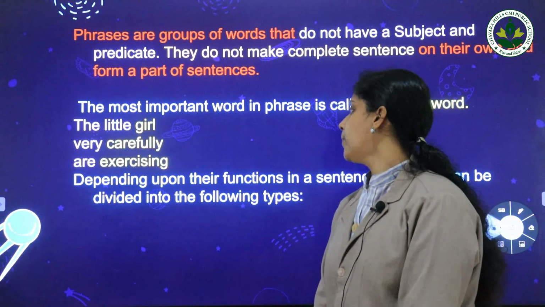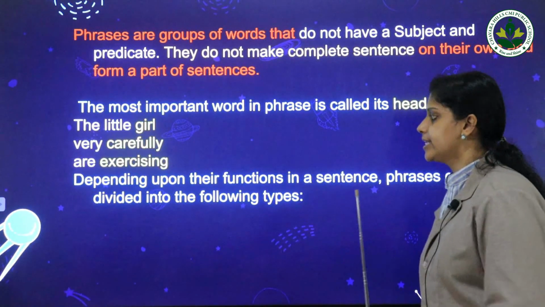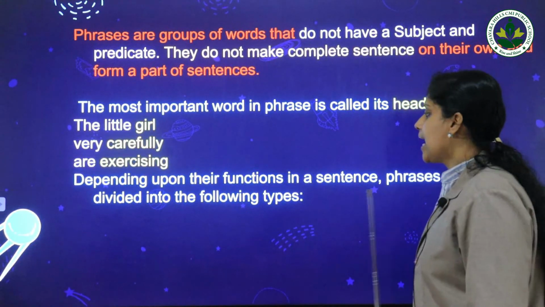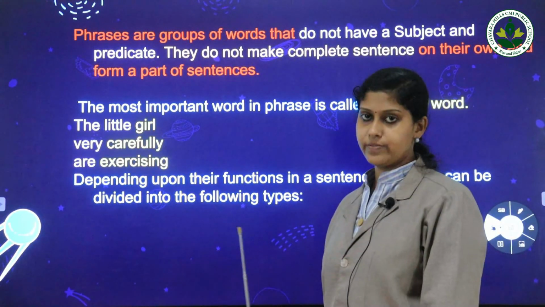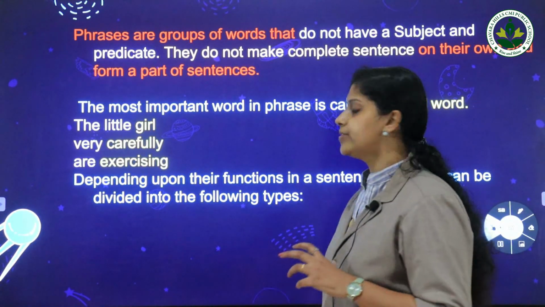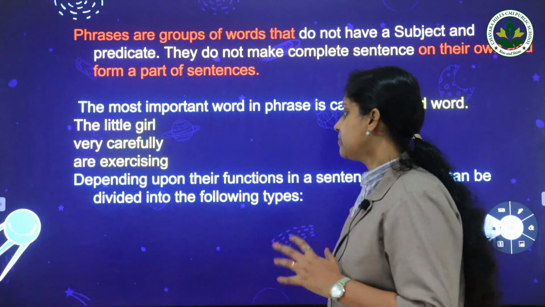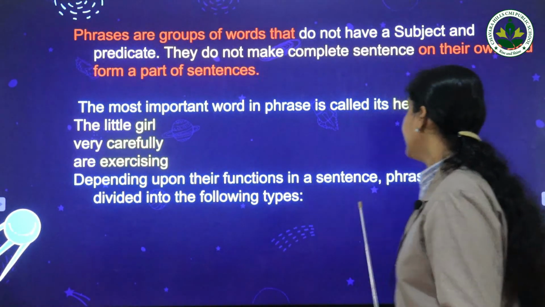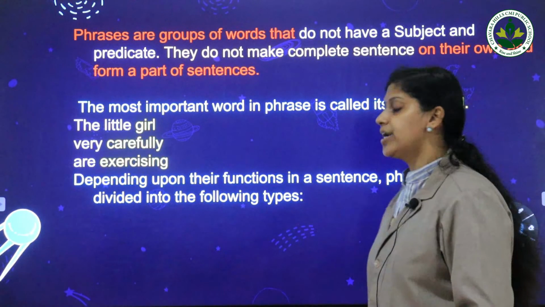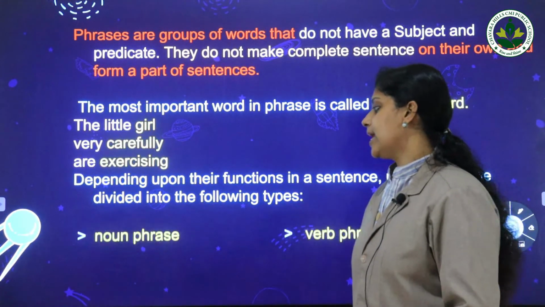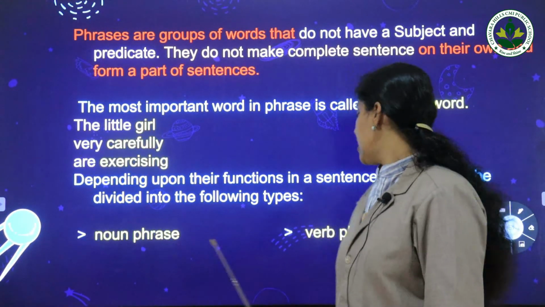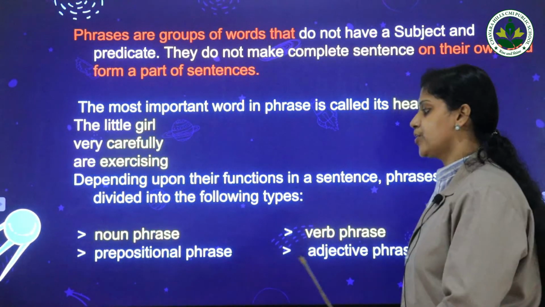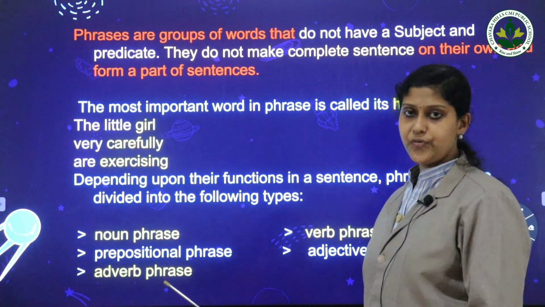And depending upon the functions of a head word in a sentence, phrases can be divided into the following types. They are noun phrase, verb phrase, prepositional phrase, adjective phrase, and the last one, adverb phrase.